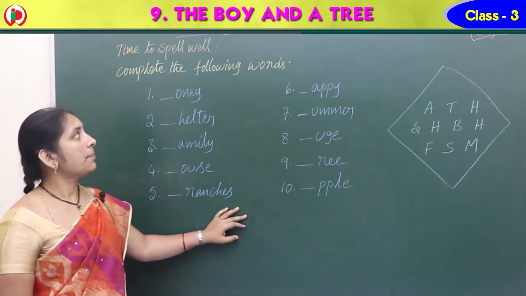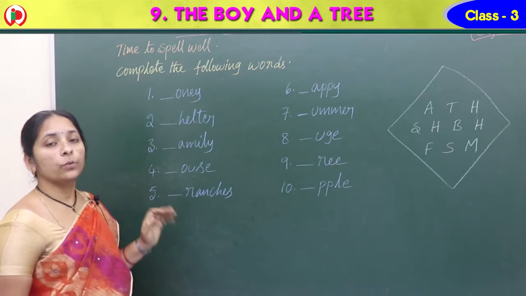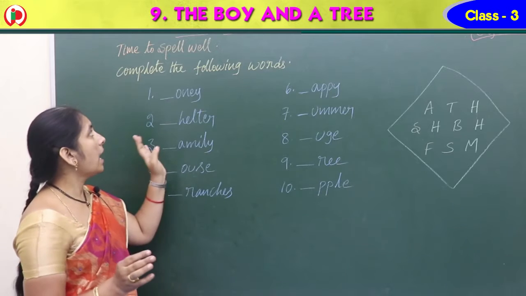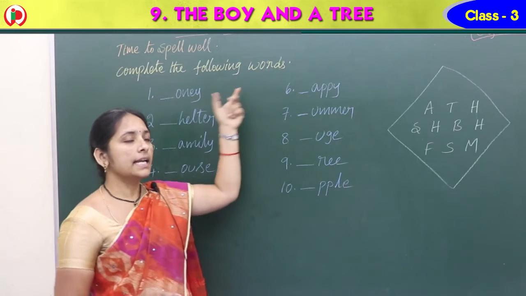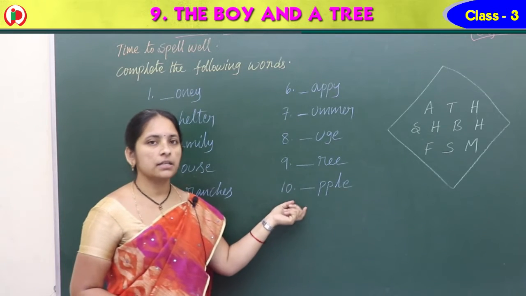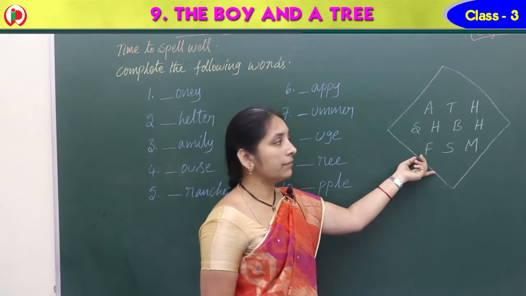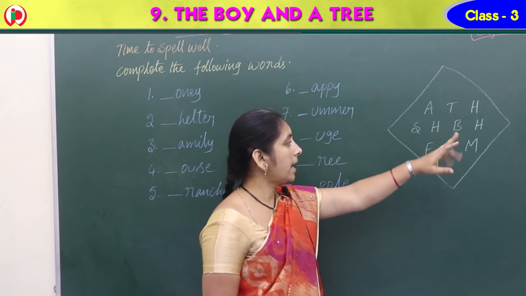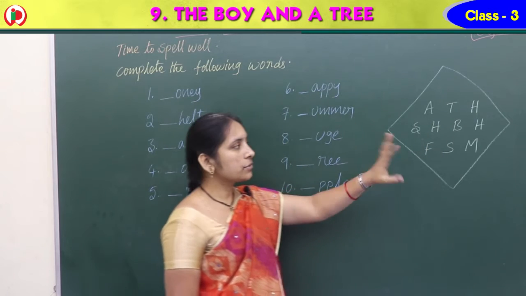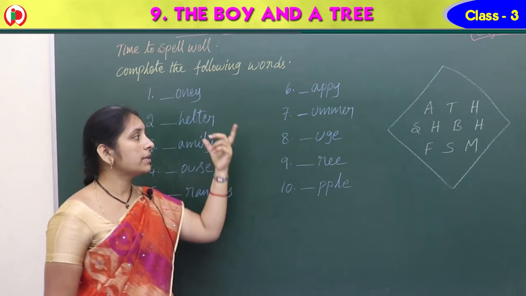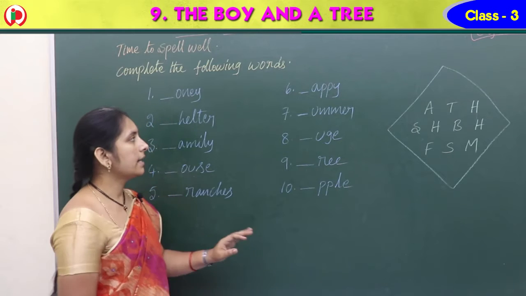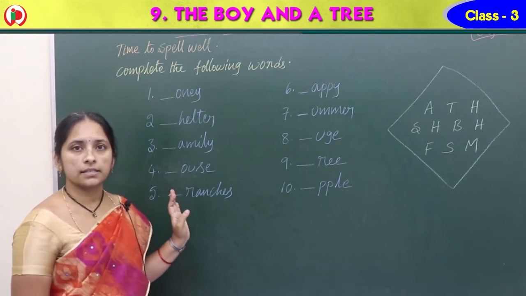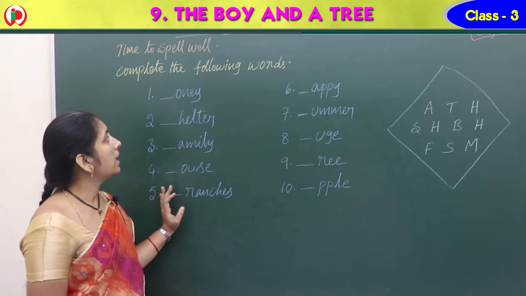See, the next part we have is Time to Spell Well. Time to spell well means we get the missing letters, right? In this, complete the following words. In each word, the first letter is missing. The missing letters they have given are A, T, H, S, H, B, H, F, S, M. Wherever suitable, we should write them. One by one you tell me, all of you know the answers, very easy. Tell me the first one.